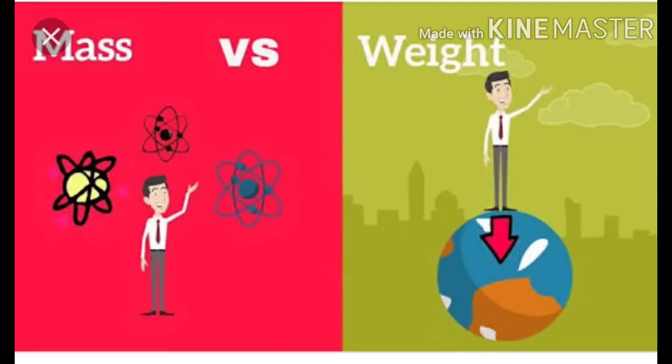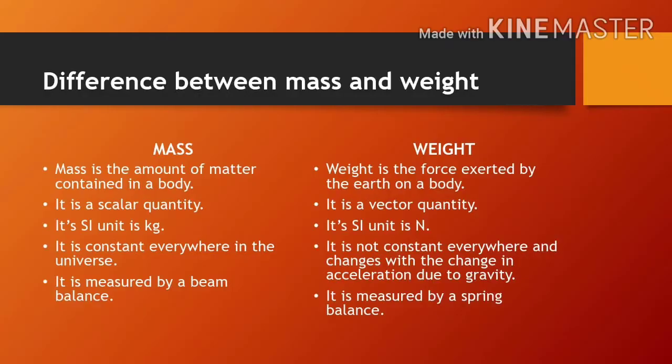Let us discuss the difference between mass and weight. Now, mass is the amount of matter contained in a body, whereas weight is the force exerted by the earth on a body. Mass is a scalar quantity, whereas weight is a vector quantity. The unit of mass is kg, whereas the unit of weight is Newton.